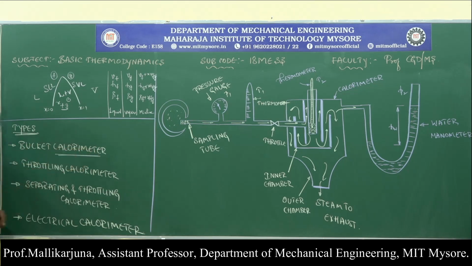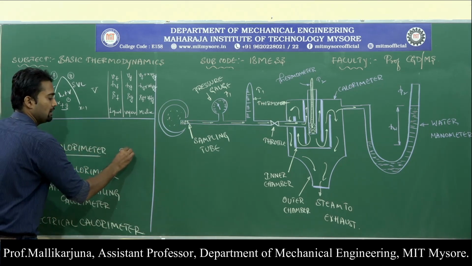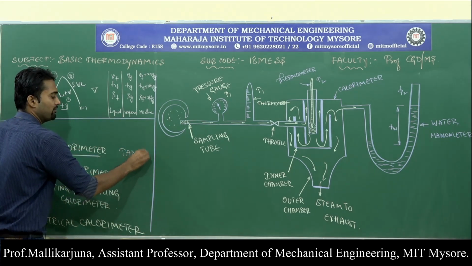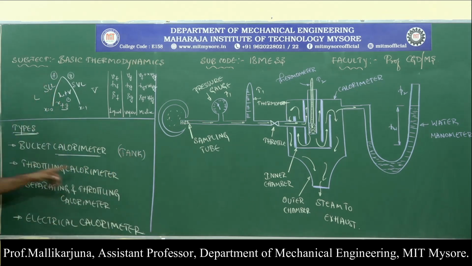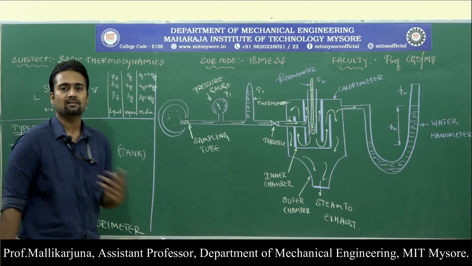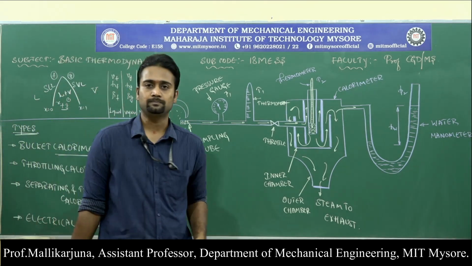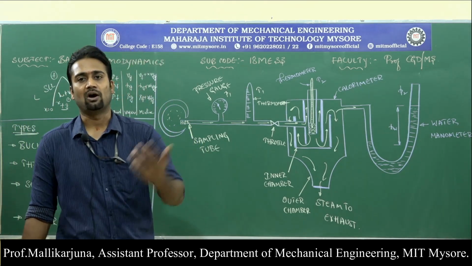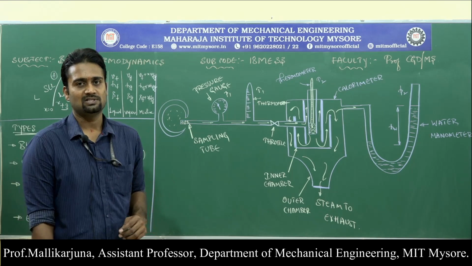We have the tank type of calorimeter also. One more is the throttling calorimeter, then the separating and throttling calorimeter, and the electrical calorimeter, and many other calorimeters are in use in order to measure the dryness fraction or quality of steam.